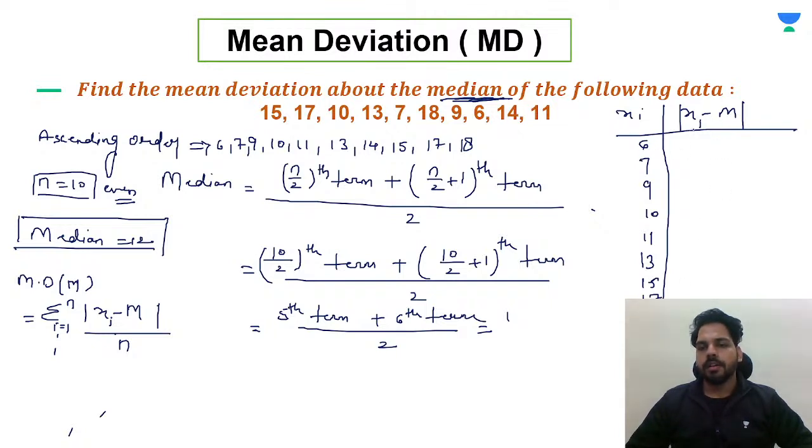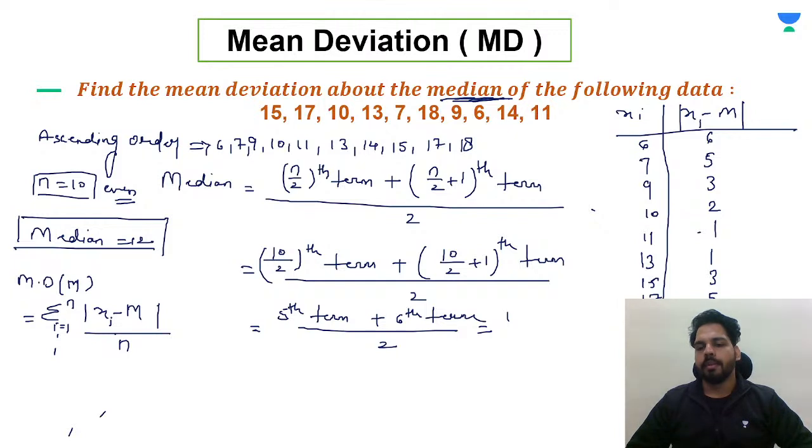6 is x minus median, right? 6 minus 12. That means minus 6. So modulus of this will be 6. 7, that means 5. 9 means 3. 10 means 2. 11 means 1. 13, 1 and 3, then 5 and then 6. So we have taken out.